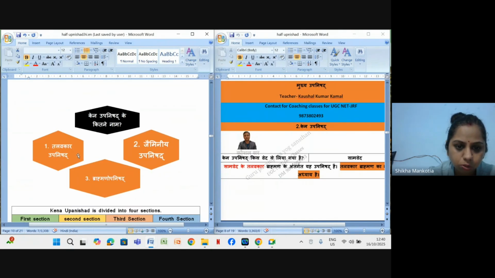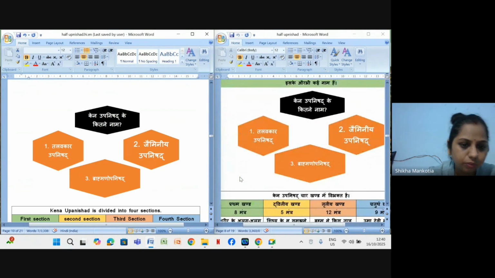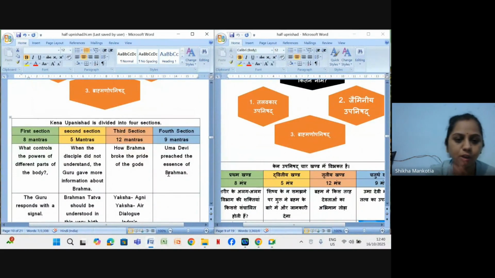Talvakar Upanishad, also known as Jaimini Upanishad and Brahmana Upanishad. So Talvakar, Jaiminiya, and Brahmana Upanishad are the other three names of this Ken Upanishad. Further, this Ken Upanishad is divided into 4 parts or 4 sections, we can say.